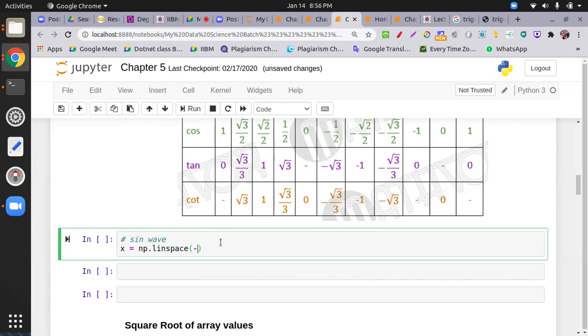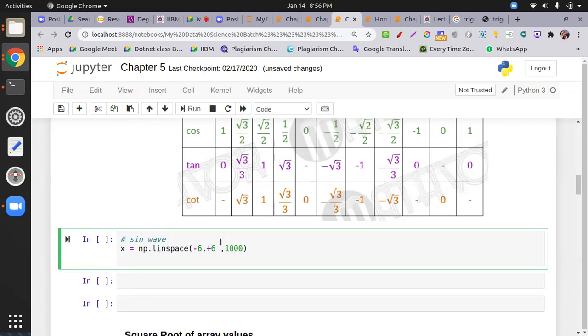I generate points from -6 to +6, and I need 1000 data points. Okay, this is generated over here. And for y, what I do is I just put np.sin, using radians, of x.